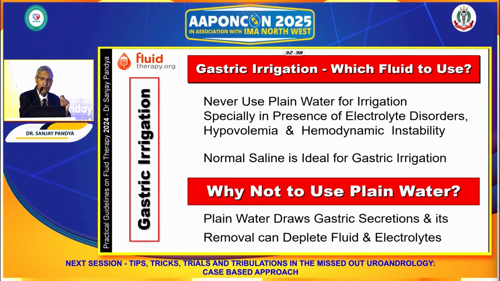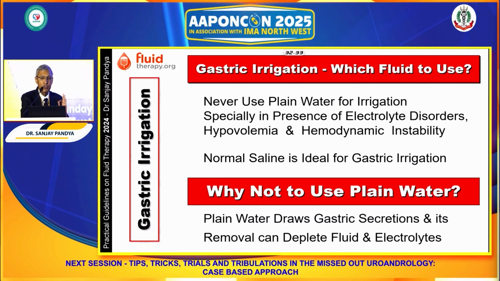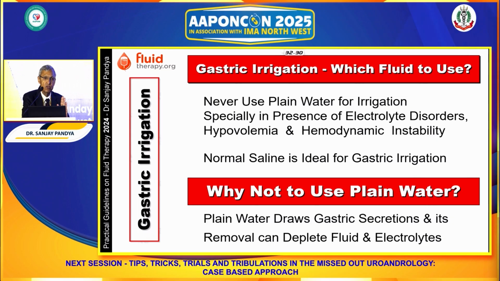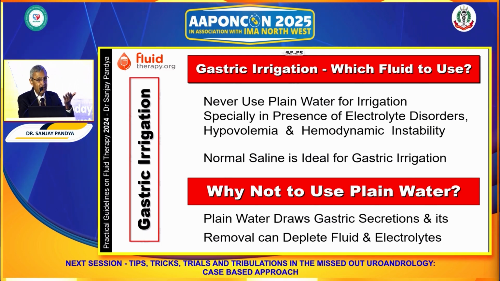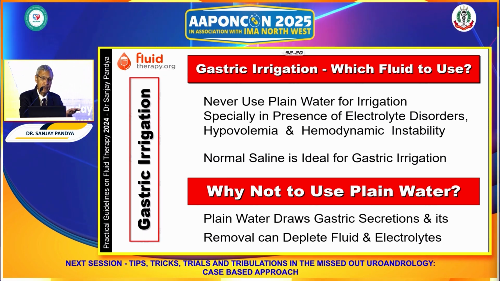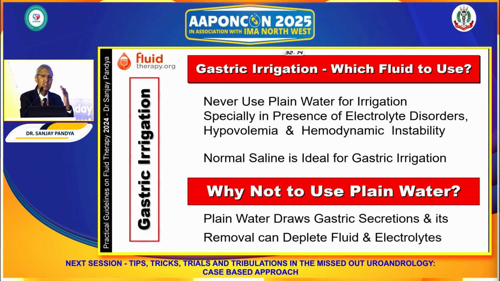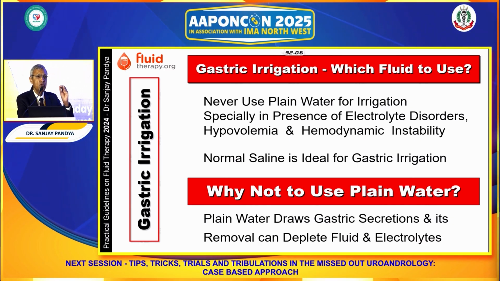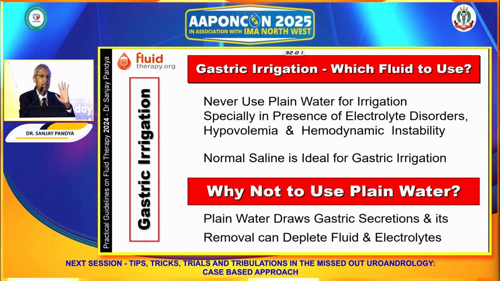Now, if patient needs gastric irrigation, important to remember that cold, clear water should not be used because it is hypotonic and will lead to imbalance of the electrolytes. It will shift electrolytes from gastric juice to the water which is instilled in the stomach, and when it's removed, it can lead to further deterioration because of the removal of the electrolytes, which can be harmful. And therefore, either use cold saline, or we may use cold water with salt added.